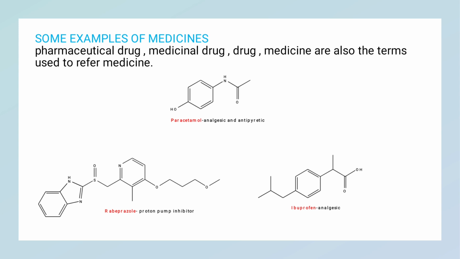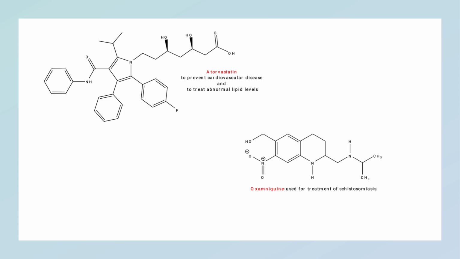Ibuprofen is an analgesic, meaning painkiller, and antipyretic, meaning it reduces fever. Atorvastatin is used for prevention of cardiovascular disease and treatment of abnormal lipid levels. Oxamniquine is used for treatment of schistosomiasis.